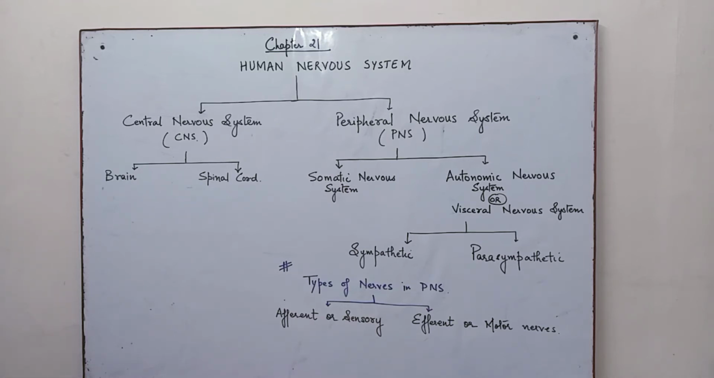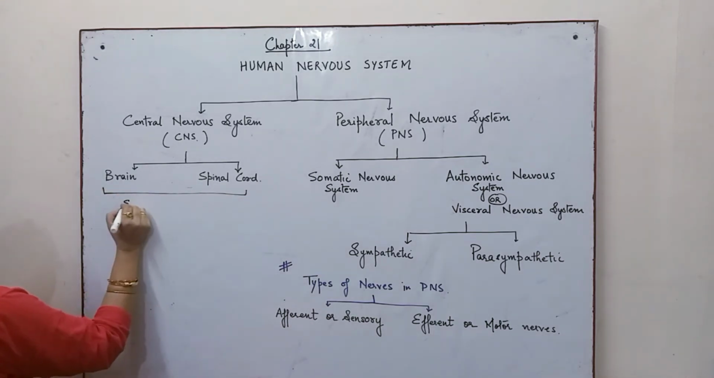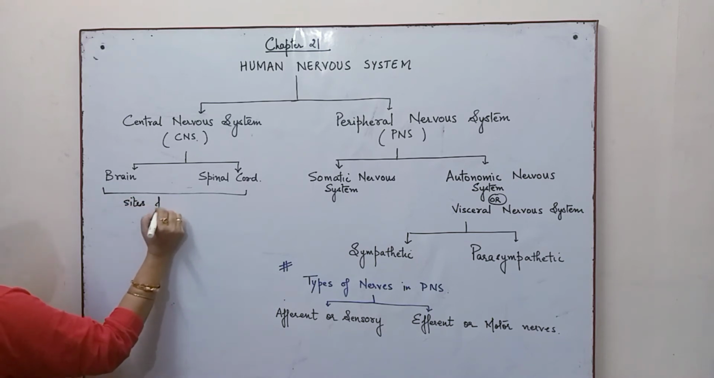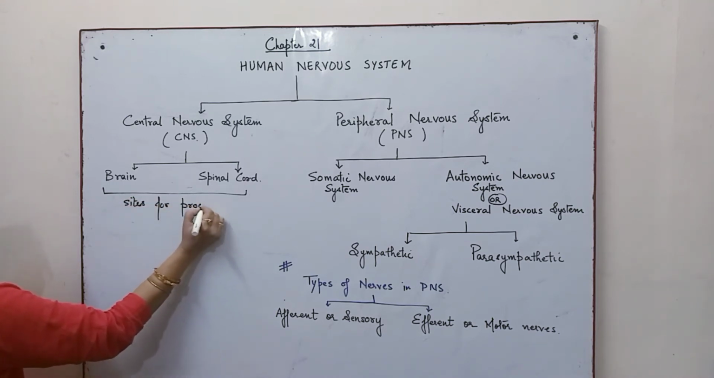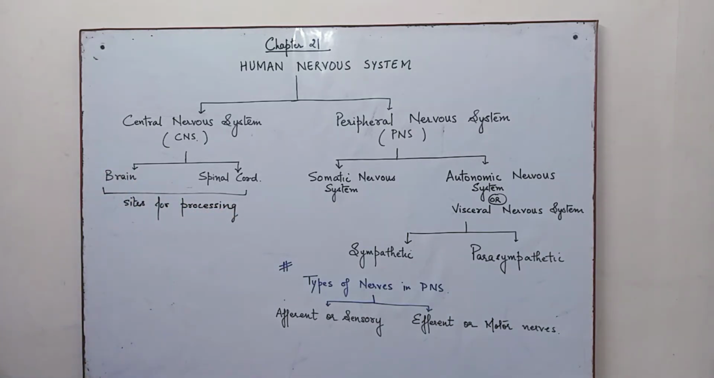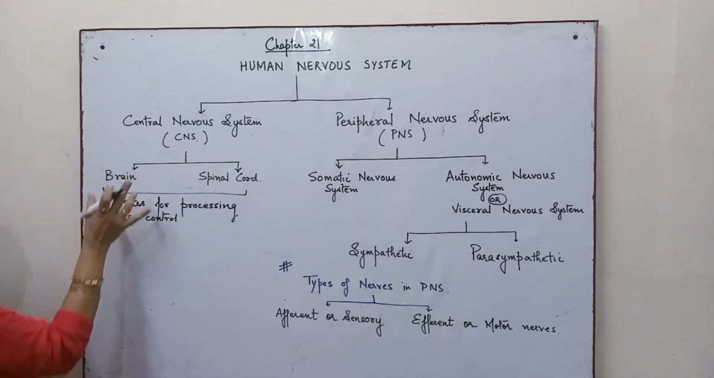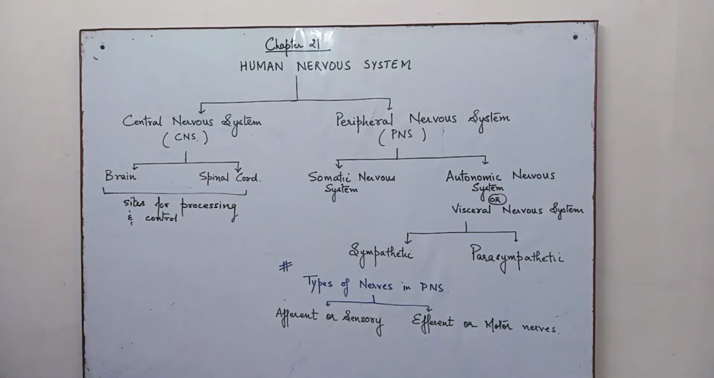And these are the sites for processing and control. That means in the brain, the thinking process goes on and other things. These two structures, the brain and the spinal cord, have cranial nerves and the spinal nerves to further facilitate passing on the information to the next system, that is the peripheral nervous system.